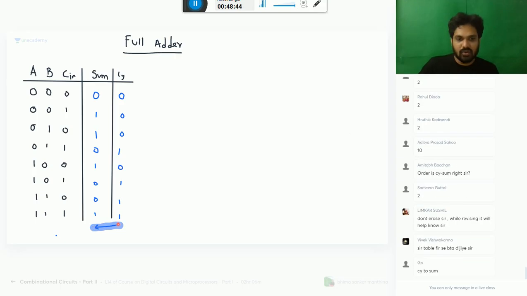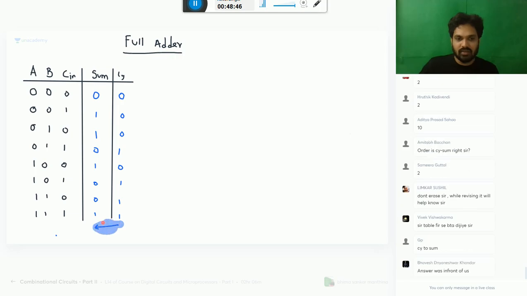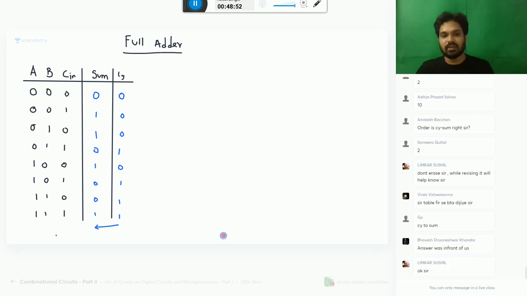Yes, Sushil, I don't erase everything, but this part I have erased because I need to write something. Yes, answer is in front of you. So I'll write it here. Full adder gives the number of ones in a 3-bit number.